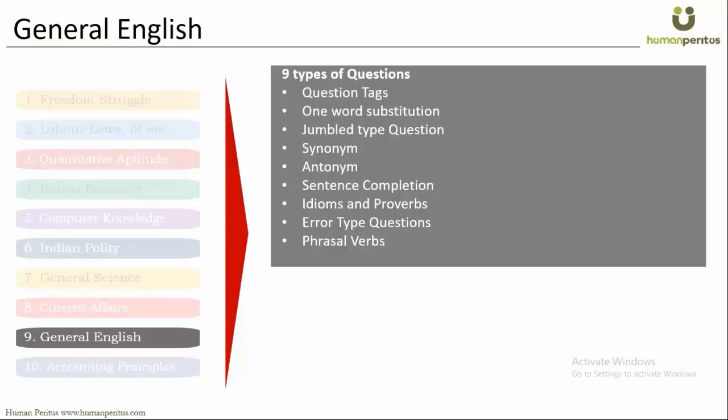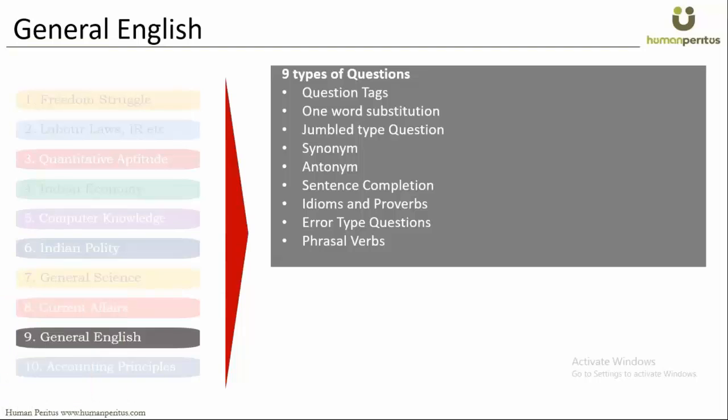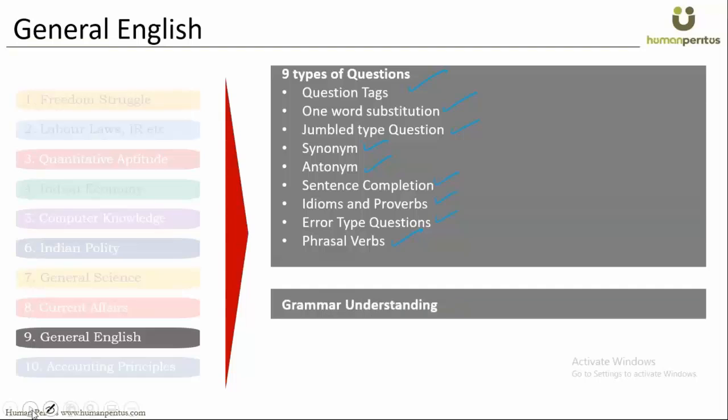I'll just give you a brief overview about the general English section and what exactly they ask in the exam. So we studied a lot of UPSC recruitment exams to come up with the types of questions that they actually ask in these exams. We found that there are 9 types of questions from which they ask English questions. In the last 2016 exam, they asked 20 questions from English, but they only used 4 types of these questions. Still, we need to study all 9 types because we don't know which they'll ask about in the next exam.